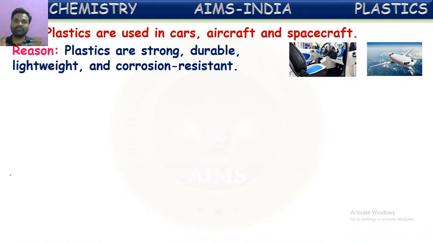They will be tough and strong enough compared to metallic objects, and they are more durable because they won't be corroded. They won't get rust even after a long time of usage. So these are the advantages of using plastic objects in making parts of cars and aeroplanes.